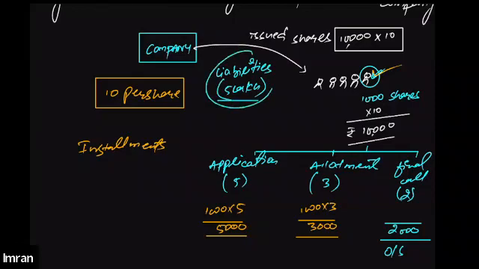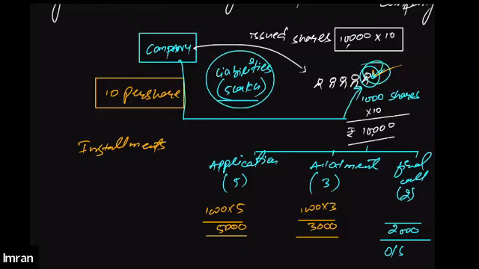That means the company has to pay its creditors 5 lakh rupees. Now the question is, how much more can this company ask this shareholder to pay?